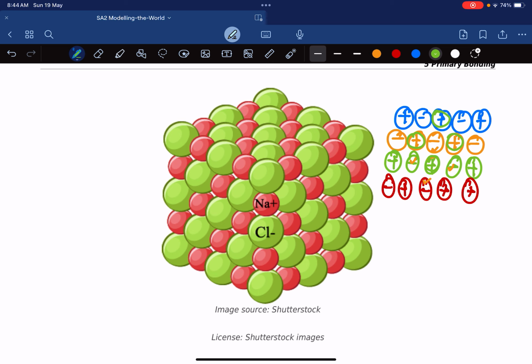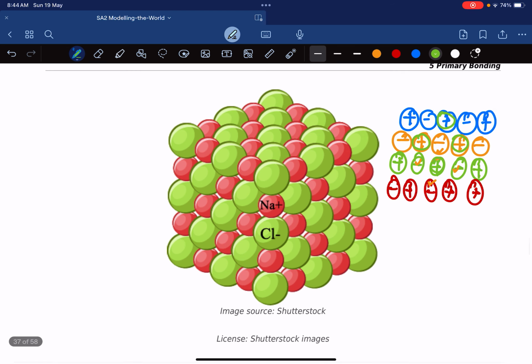So this entire structure, which after this you might see in your textbook called lattice. They use the word lattice. Lattice basically is the same as structure. It just sounds intelligent, but it's actually structure. So in this lattice, or in this structure, all of these ions are held together very, very strongly by ionic forces. Ionic bonding.